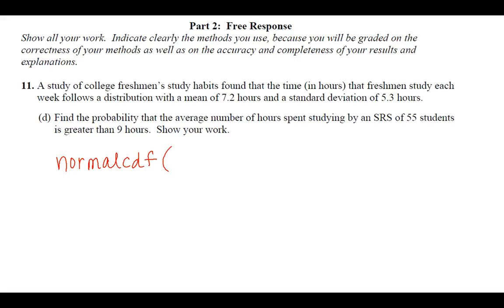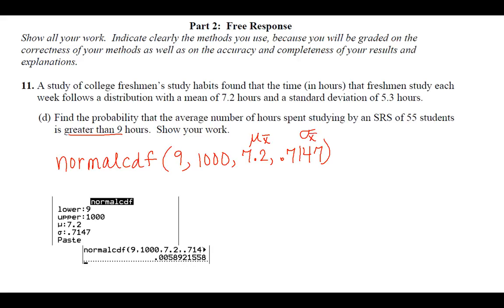Part A, assume for the moment that the coin is fair. If P hat is the proportion of heads in 50 flips of the coin, then what are the mean and the standard deviation of the sampling distribution of P hat? So according to our formula sheet, and we can do this, it doesn't really tell us to explain it until we get to B. But anyway, why are we allowed to use these formulas? It's because you can flip a coin an infinite number of times. So of course, if you're flipping it 50 times, then yes, that meets the 10% condition, because 50 is less than or equal to 10% of infinity. So that's kind of just a given that we can do it.